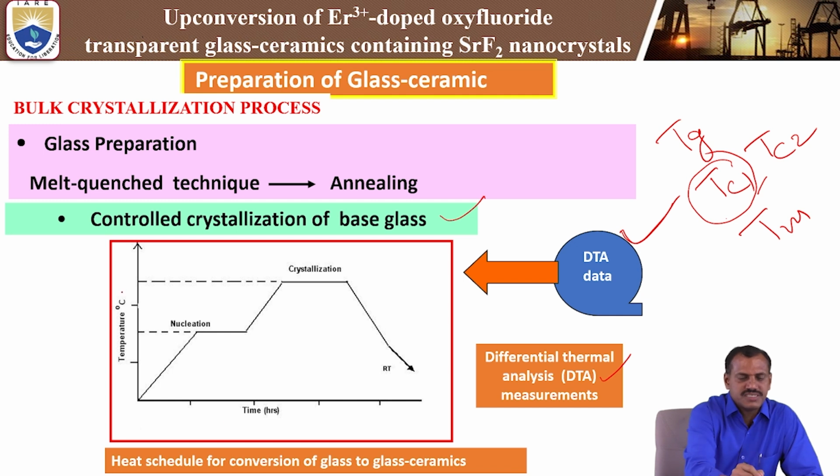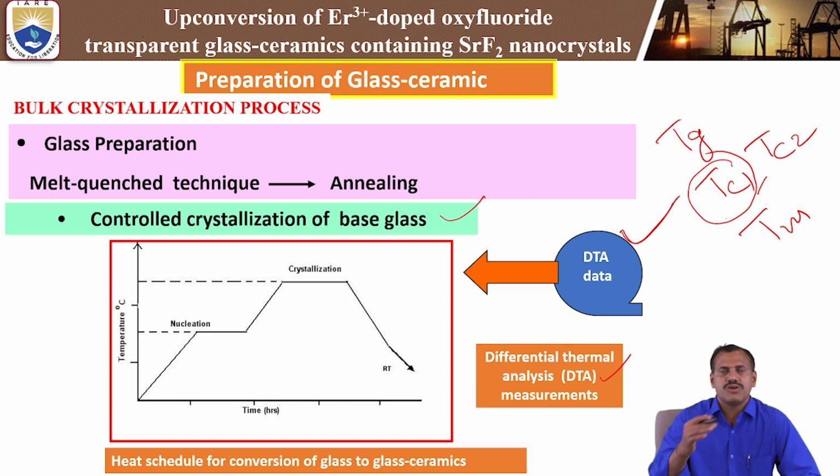This is the diagram of time versus temperature. At what temperature are we keeping the nucleation process? Particularly in the case of erbium 3+, we are using 480 degrees centigrade. At that temperature, for how many hours are we keeping it? Then the glass material will be converted into glass ceramics. That is the preparation of the glass ceramics.